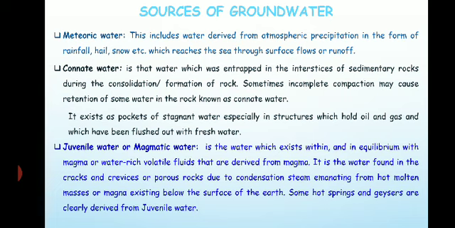So this type of water will come out during a volcanic eruption or through openings like hot springs and geysers. That water will try to come out on the surface, and that water we call the juvenile water. So these are all the sources of groundwater.